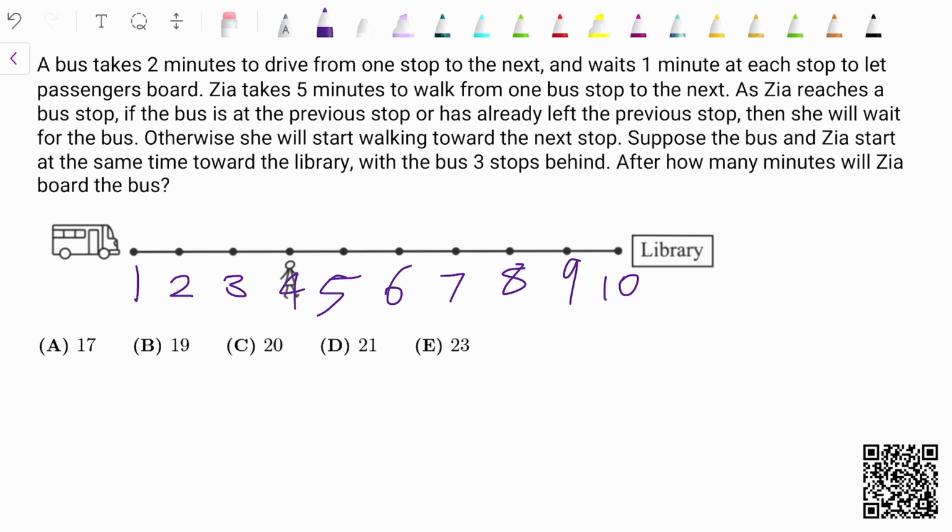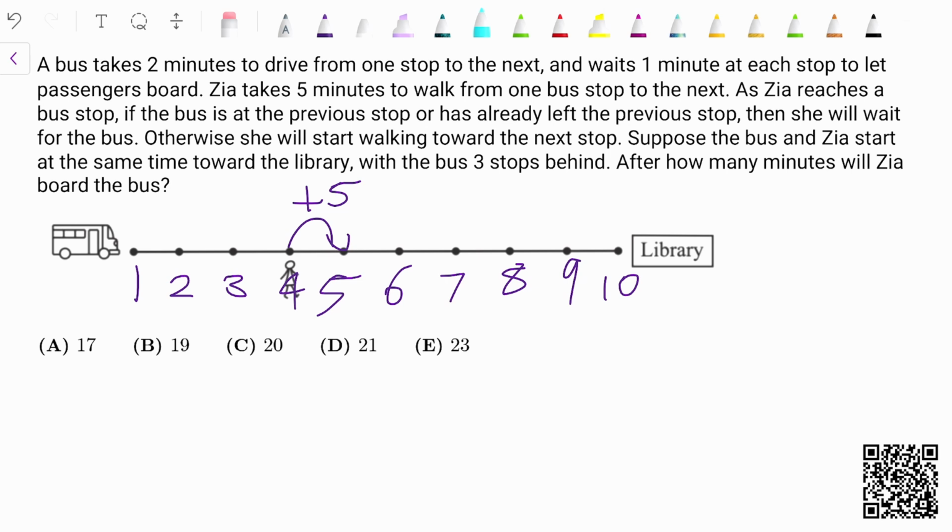Okay, so when Zia first leaves, obviously because they're starting at the same time, she is going towards this bus stop with 5 minutes, so the 5th bus stop. However, we need to make it so that the bus's time traveling and waiting has to be equivalent to Zia's time. And think of it like a musical chair. So wherever you end at the end when the music stops is basically where your position is. And that's the same with the bus, because just think of Zia as the music.